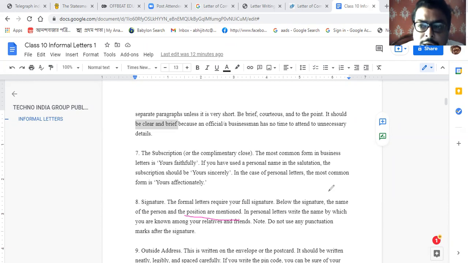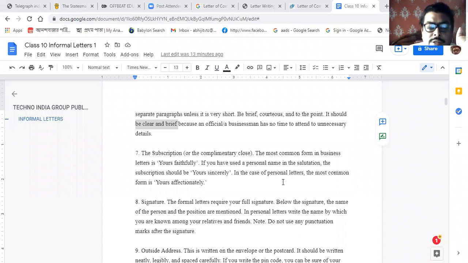But if you have written Om Srivastav and underneath that, GM of the company or principal of the school, then they will give importance to the letter. So position should be mentioned. In the personal letter, the name by which you are known among your relatives is used, but that is for informal letters, which I will not discuss today.